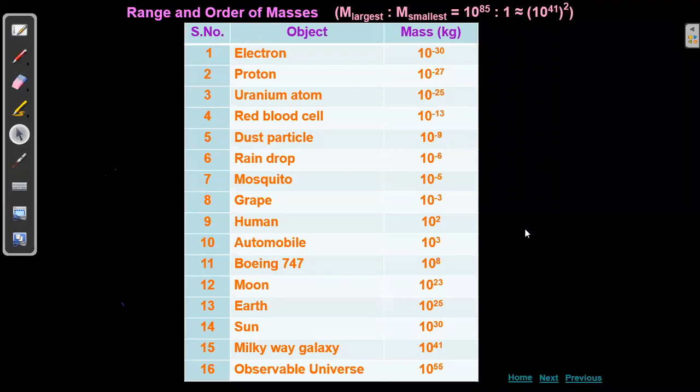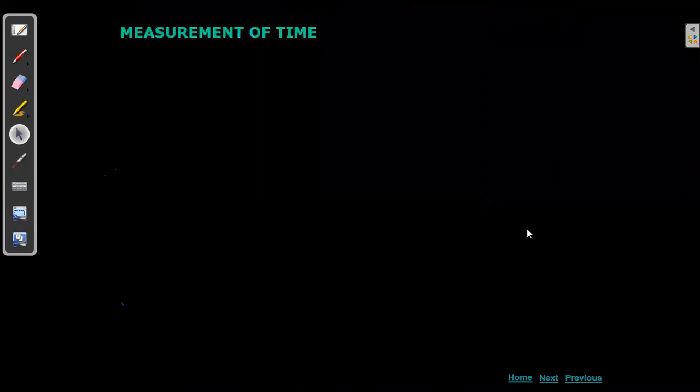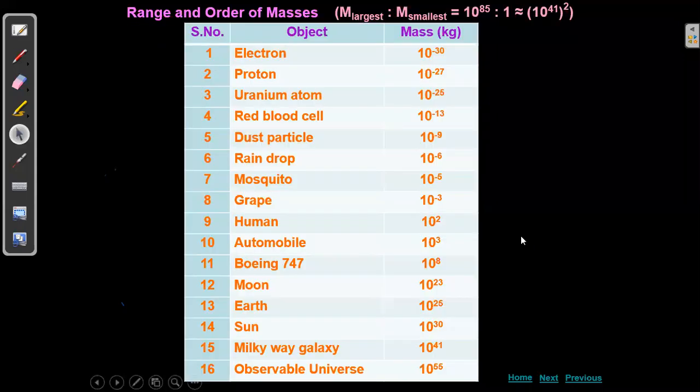Next is the measurement of time. Before going to time, let me know if there are any doubts about mass and the range of masses. You should remember one point: mass is different from weight. Weight is nothing but force, gravitational force. Mass is purely how much matter is present. Let me know if it is clear or if you have any doubts. Otherwise, I'll continue with the measurement of time.